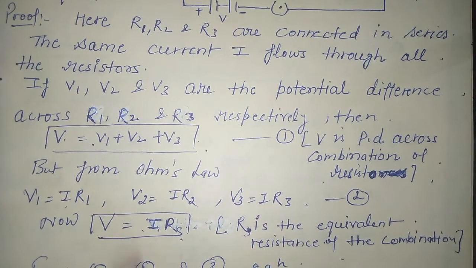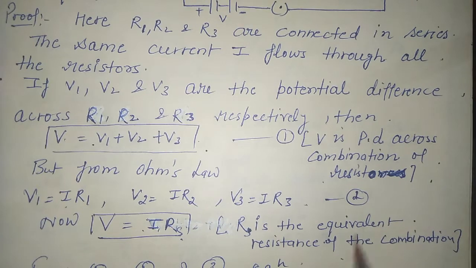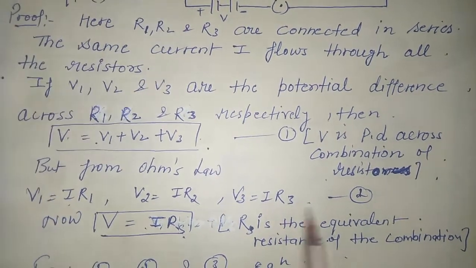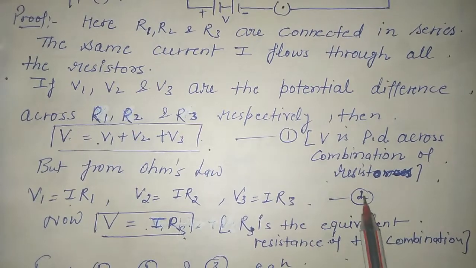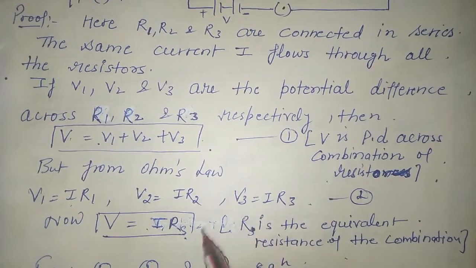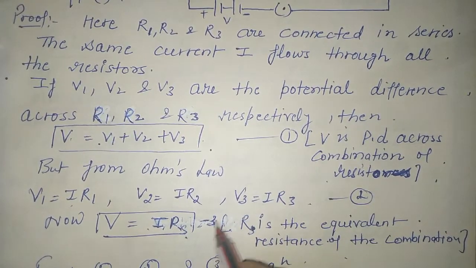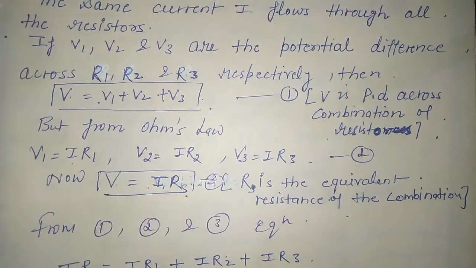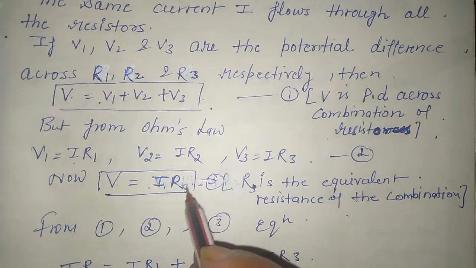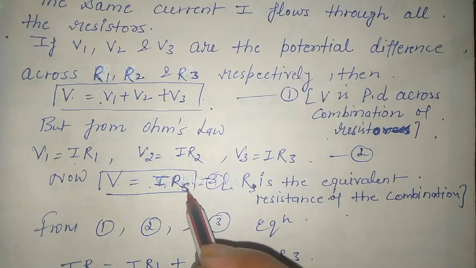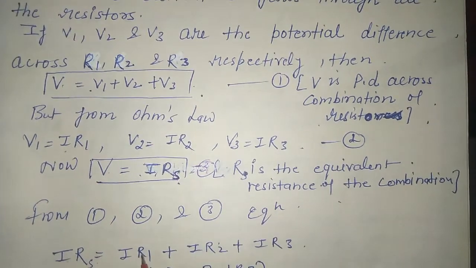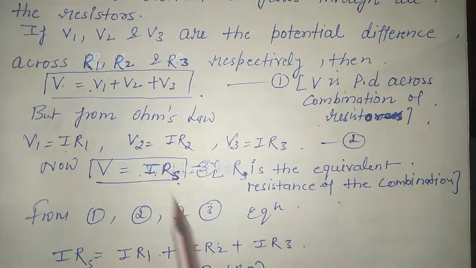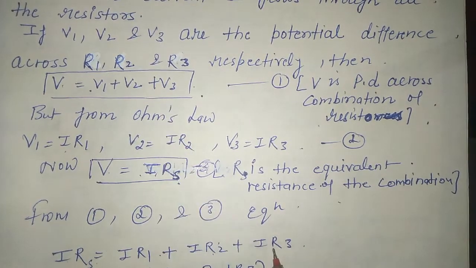If R is the equivalent resistance of the combination, we can say V is equal to IR. So from the first, second, and suppose this is the third equation, here we can write V as IRs. We have taken this as the total resistance, and IR1, IR2 and V3 is IR3.